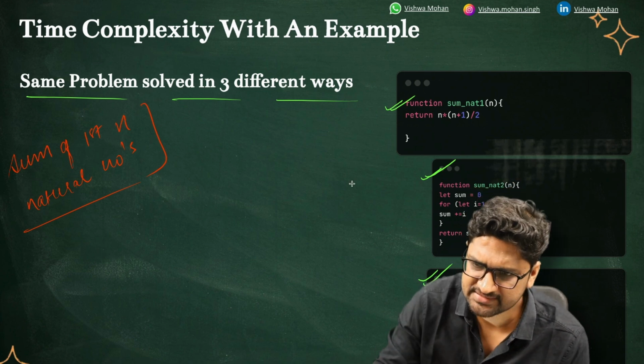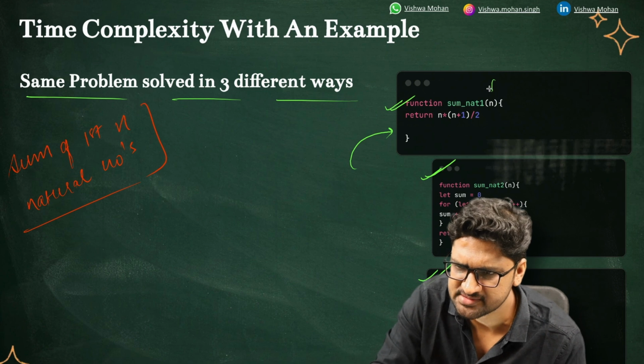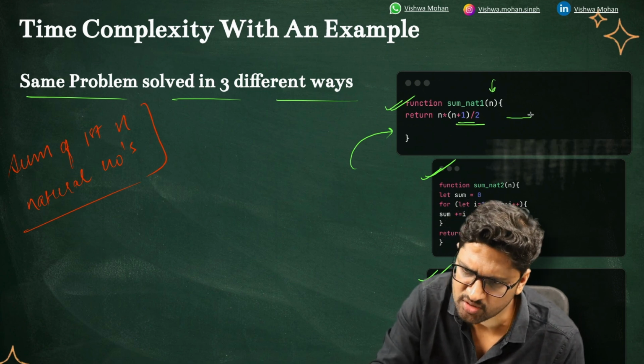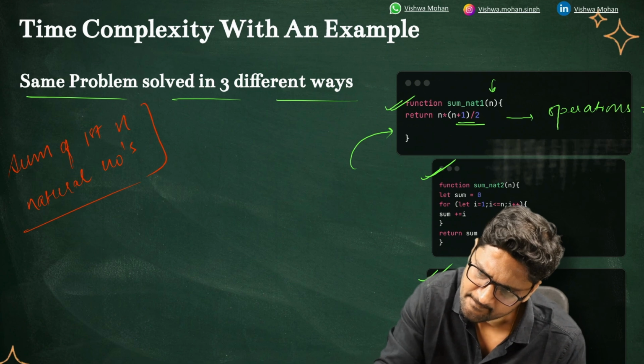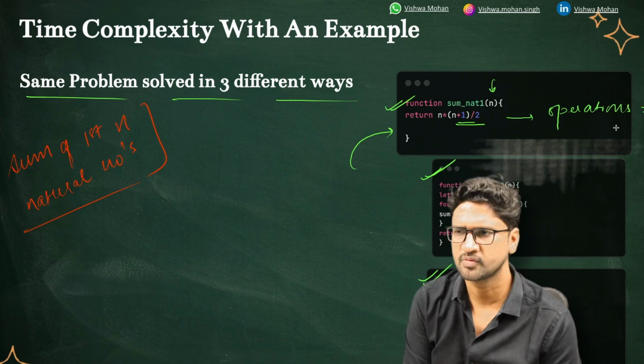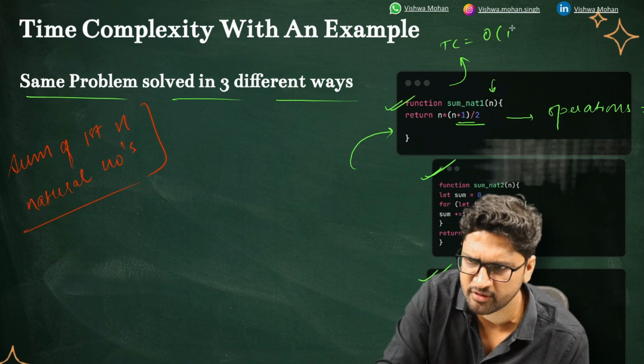Now if you analyze the first one, irrespective of what the value of n is, the number of operations is only equal to 1. So in this case, if I have to find the time complexity, it should be order of 1.